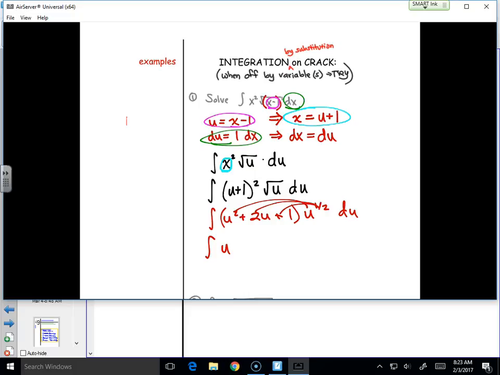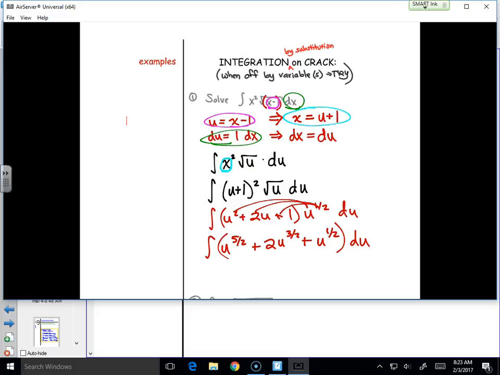2 plus a half. 2 plus a half. 4 halves. Plus a half would be u to the 5 halves. u to the 1 plus a half. 2 halves plus a half. u to the 3 halves plus u to the 1 half. This is totally solvable. We just have to go back to what we were doing before with the craziness of multiplying out.